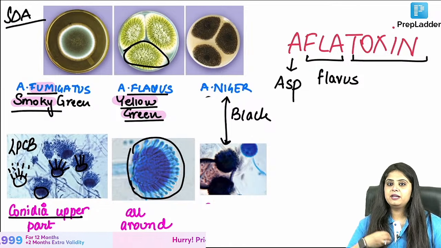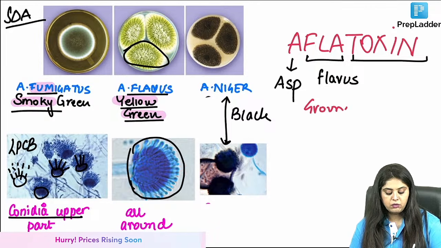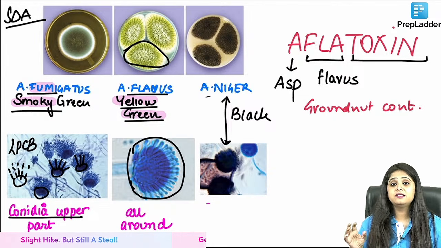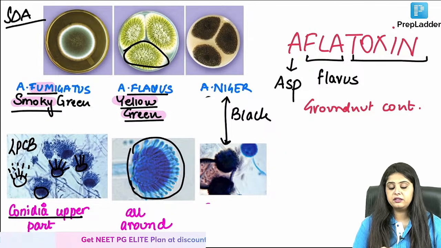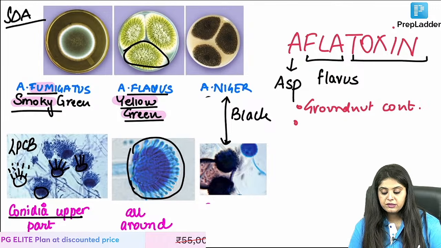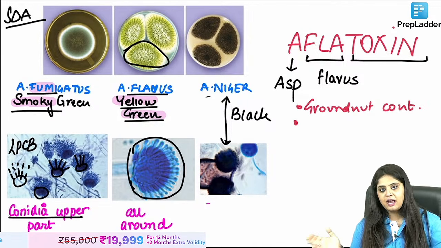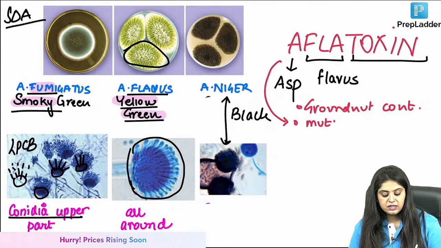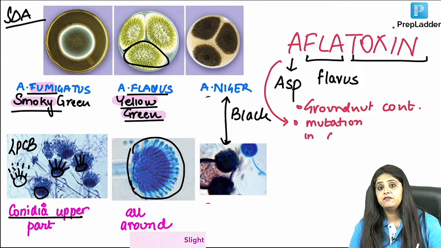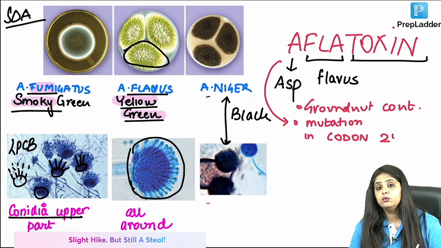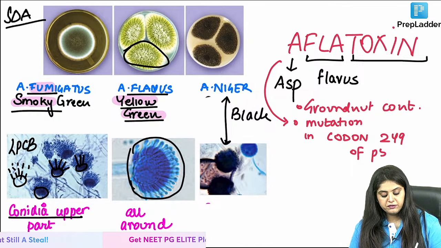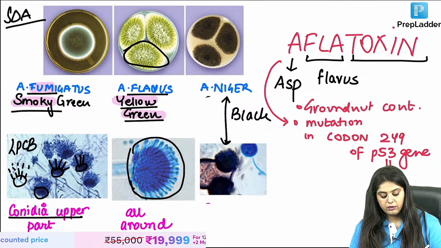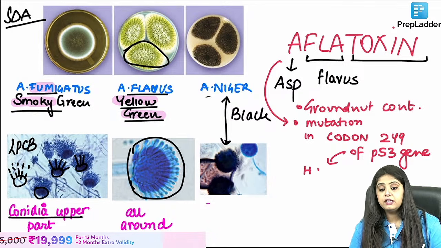Okay, how will I end up getting this inside my body? This is said to be a groundnut contaminant. If you end up eating any walnuts, groundnuts, peanuts, anything that is contaminated with fungus, then that is this fungus. When it enters into our body, all of you are saying सबने अलग अलग मुझे answers दे दिए. I'll put it under one roof. This aflatoxin is going to go and cause a mutation in codon 249 of the P53 gene, policeman, and thereby it causes what? I think now everyone knows, it causes hepatocellular carcinoma.